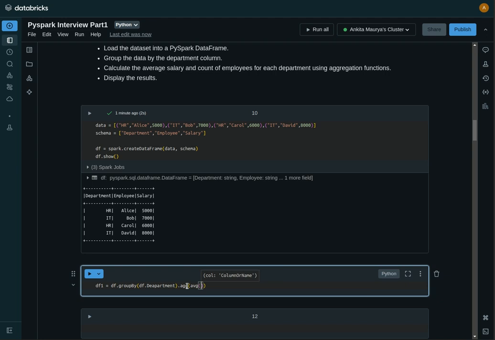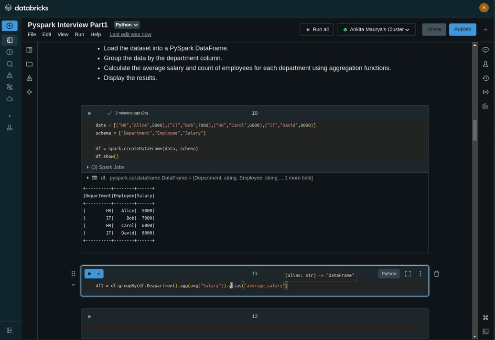We have a salary column, so like this you can find the average salary, and then we can alias it, we can name it average salary.